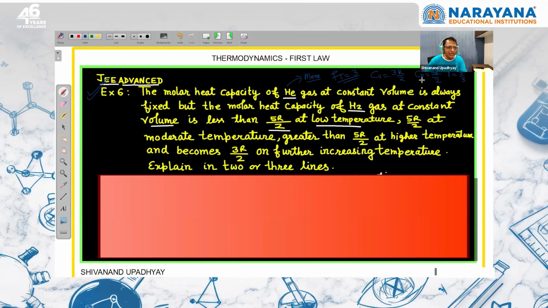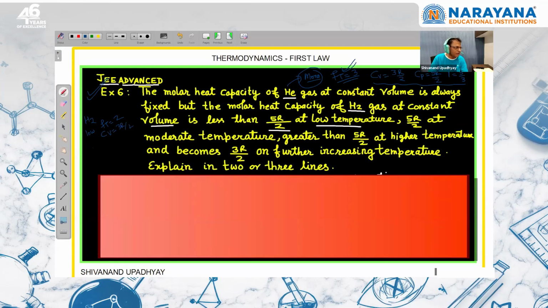So this is the value, and it is independent of temperature, because for monoatomic gas only translational degree of freedom is active. When we are talking about hydrogen gas at low temperature, when the temperature is very low, only translational degree of freedom will be active, and that is 3. That's why the value of CV is equal to 3R/2.